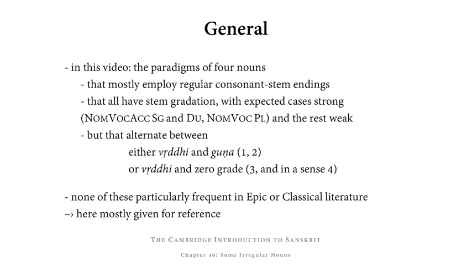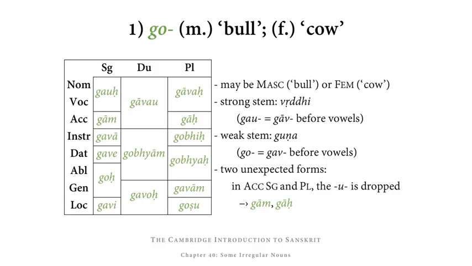None of these nouns are particularly frequent in either epic or classical literature, and therefore they are here mostly given for reference. First of all, there is go, which can be masculine or feminine, and when it's masculine it means bull, and when it's feminine it means cow.